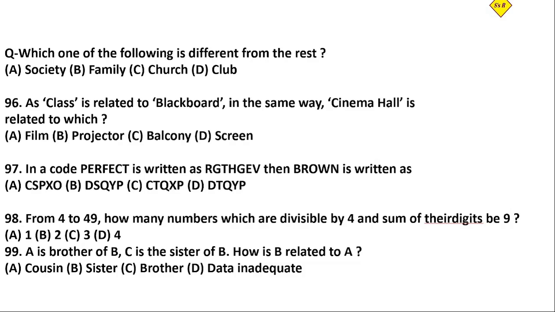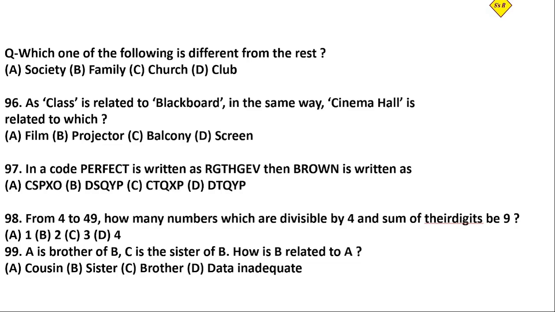At least 4 to 5 questions are asked from reasoning, and one question is mandatory that they will ask you this type of question. We have to find the logic that is the same in three options, and which one is different.